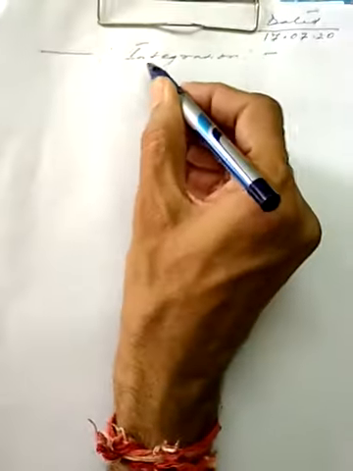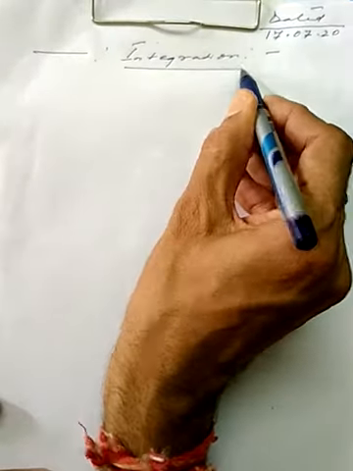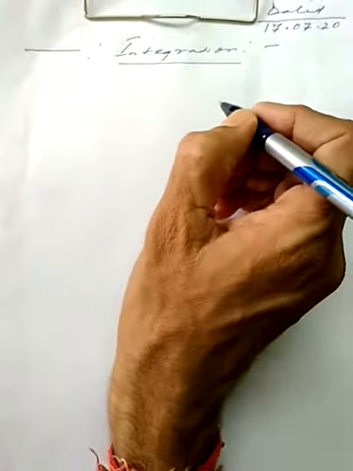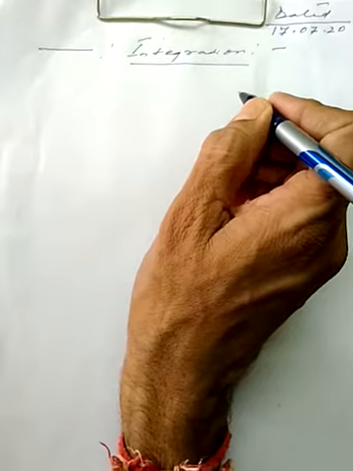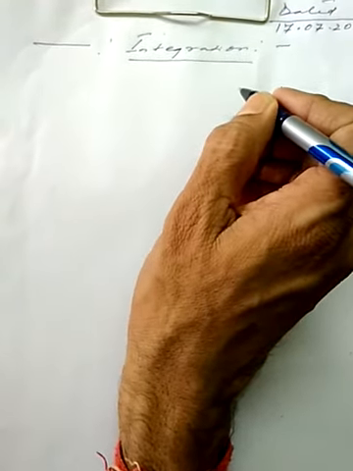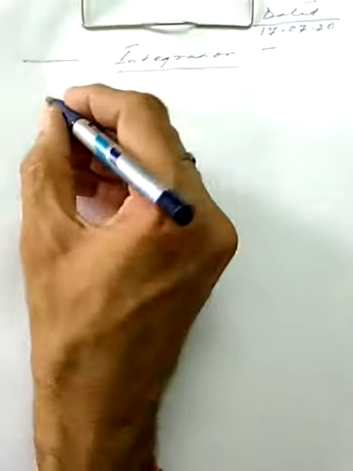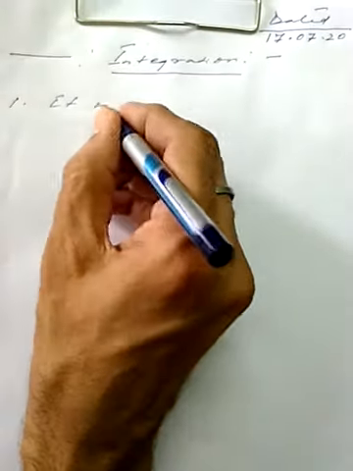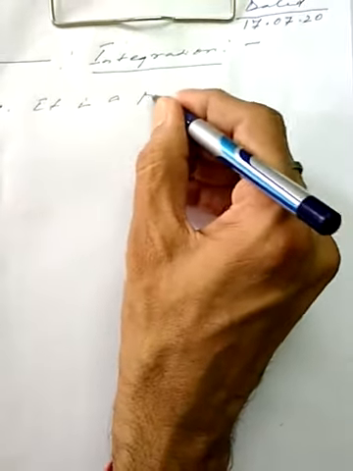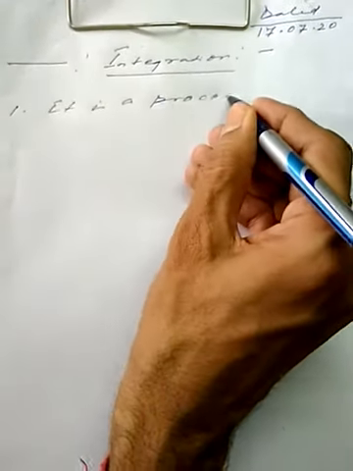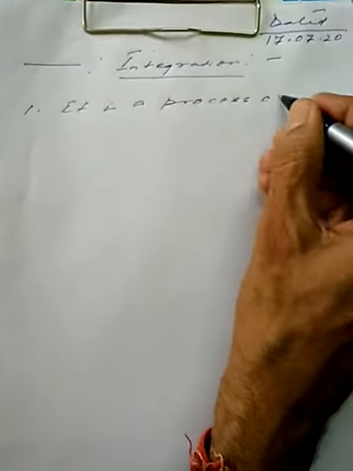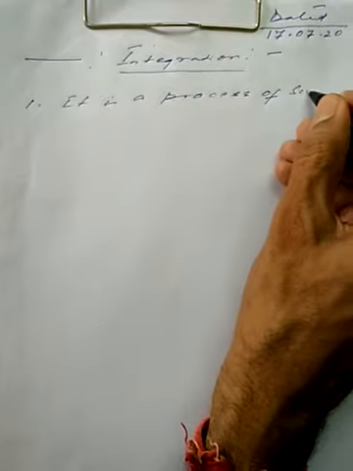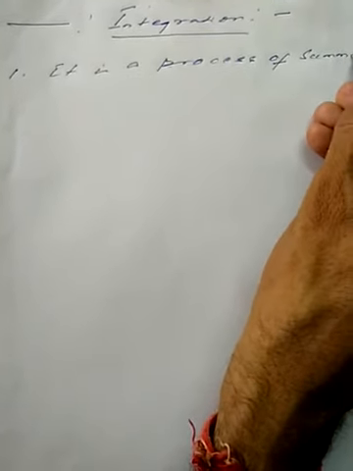What is the meaning of integration? First of all, we should be aware of that. Basically, the word integration is synonymous with integrity. Integrity means unity. So basically, integration is a process. It is a process of summation. ये जोड़ की प्रक्रिया है.